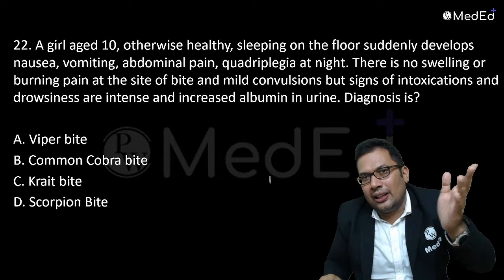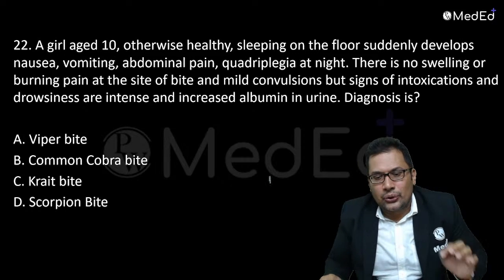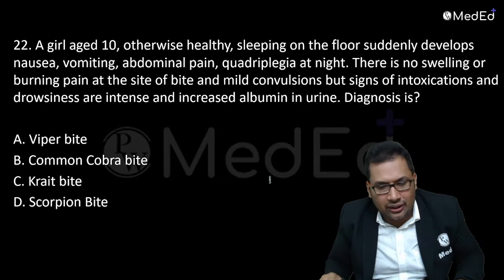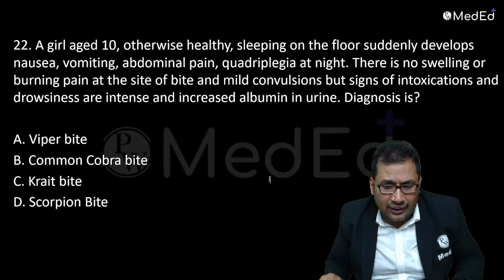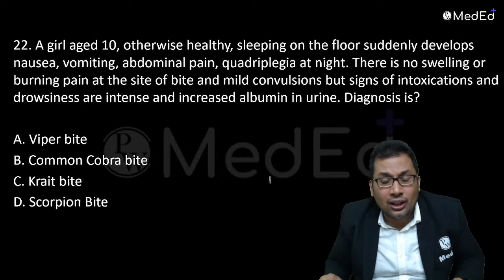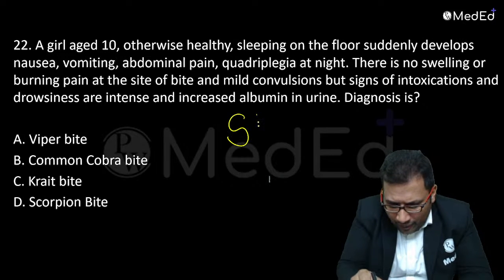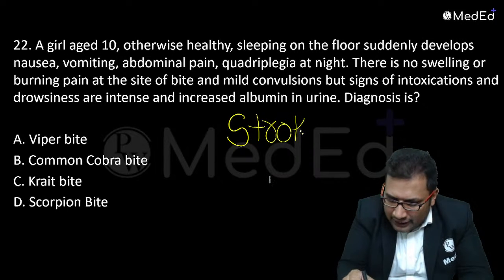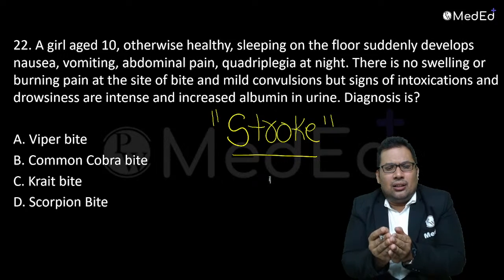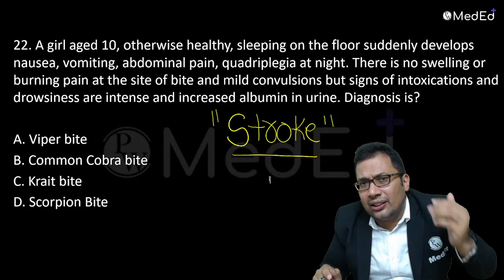All this, common krait and common cobra, are neurotoxic. Vipers are vasculotoxic. Okay. So the question asked here: a girl of age 10, otherwise healthy, sleeping on the floor, suddenly develops nausea, vomiting, abdominal pain, quadriplegia at night. So some type of stroke, some stroke-like picture. Suddenly quadriplegia, vomiting, nausea, abdominal pain, stroke-like picture in a young healthy girl.